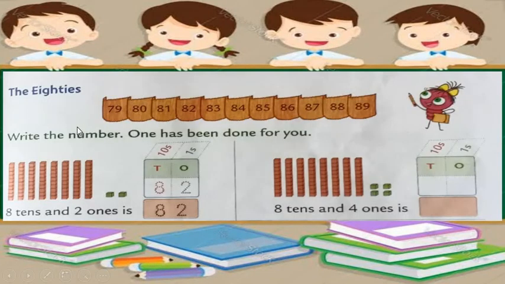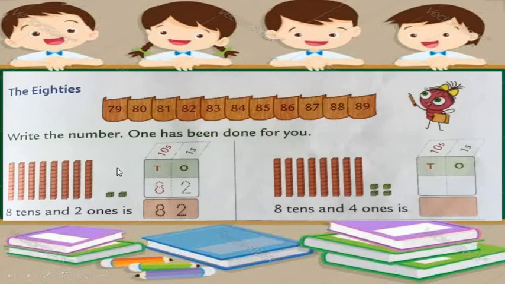The 80s. Write the number. Look, this is 8 tens. Want to count with me? 1, 2, 3, 4, 5, 6, 7 and 8. 8 tens. And we have 1 and 2. 2 ones. What does it mean?